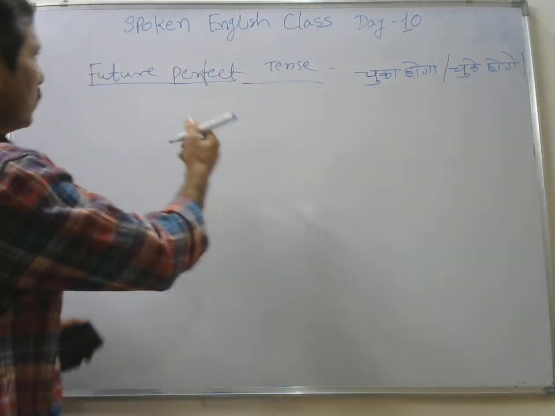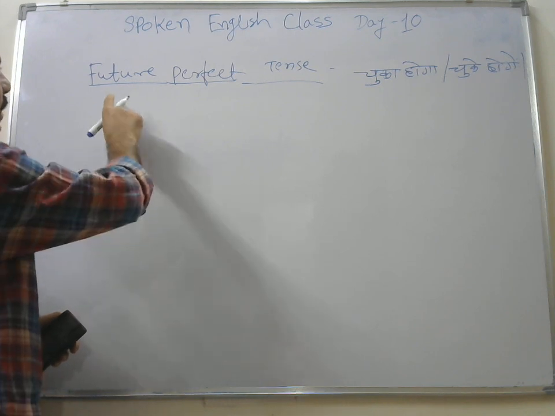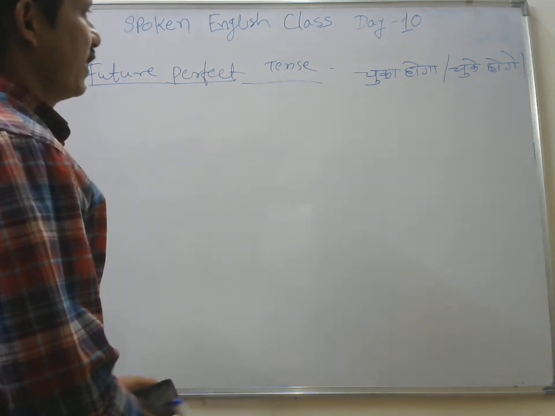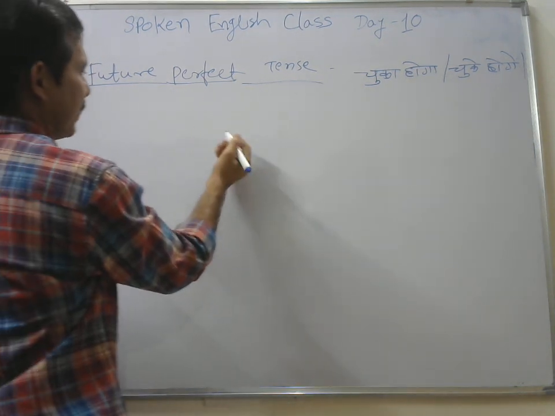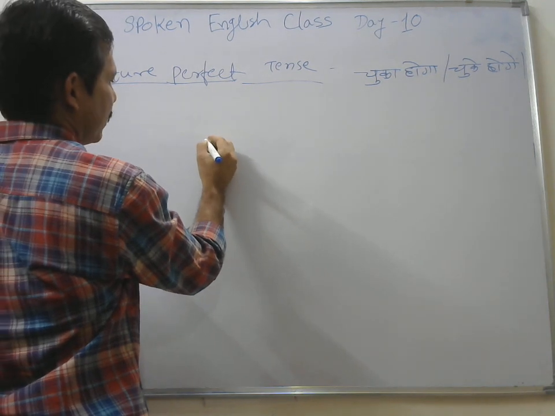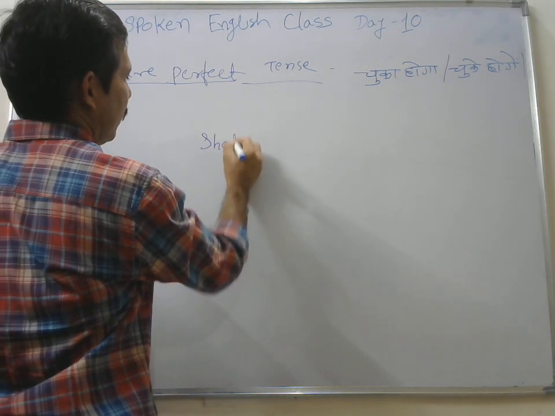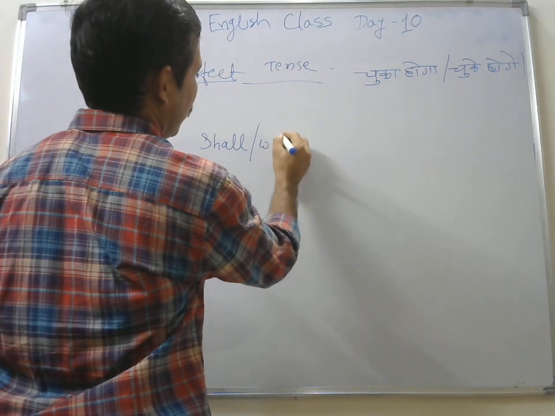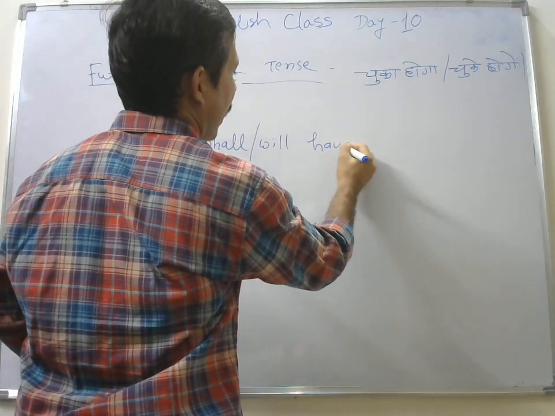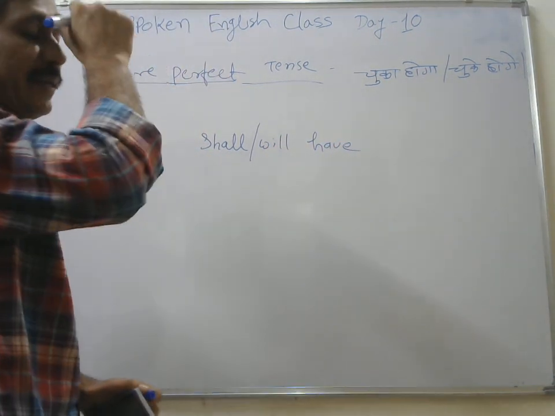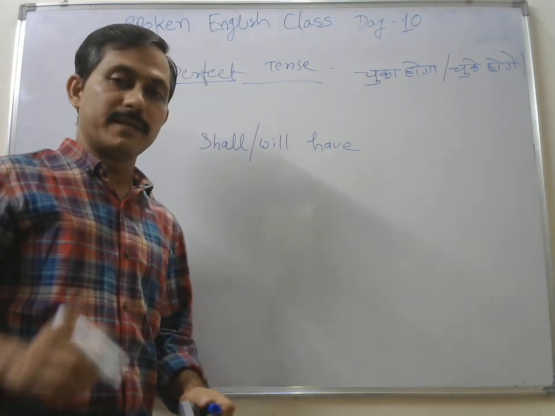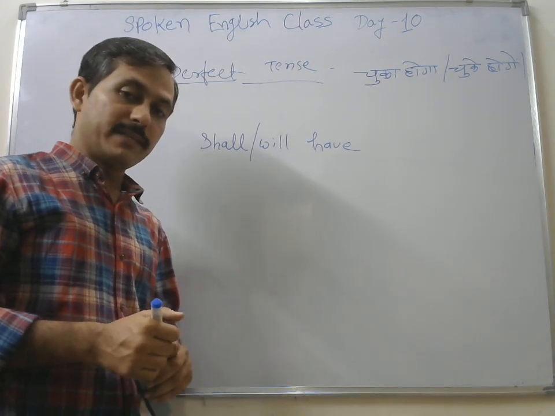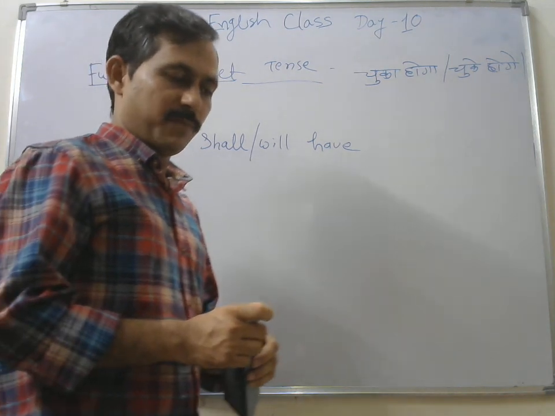So we have now completed your future perfect tense. Here the takeaway is your helping verb is shall or will, and have, and verb third form, because in perfect tense, all the perfect tenses will have verb third form. Remember, friends, right? All continuous tenses will have the verb ing form, continuous form.